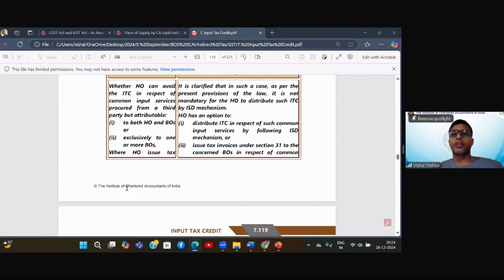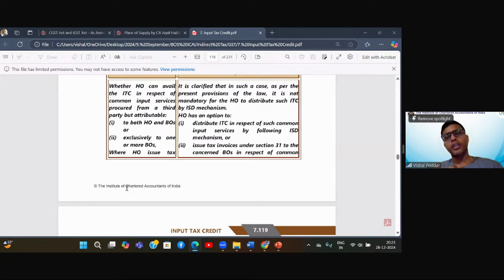To understand this question and the answer which is given in the circular, we have to now compare two provisions. ISD, I just explained to you that you are receiving some common input service which you want to distribute to all your branches. That is ISD. However, there is another second provision in the GST law, which is called as cross charge. Now, this word cross charge is nowhere used in the entire GST law, whether the act or the rules or the notifications. However, this word of cross charge has come up as a practice, as a usage.